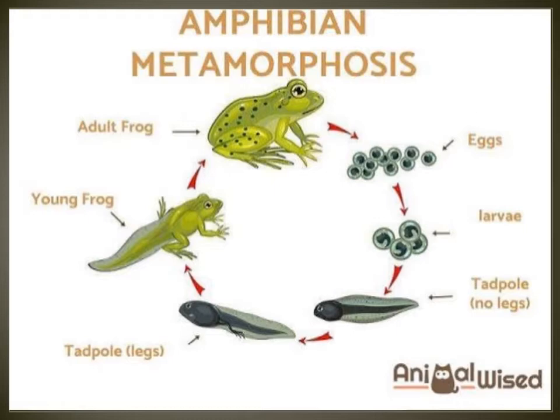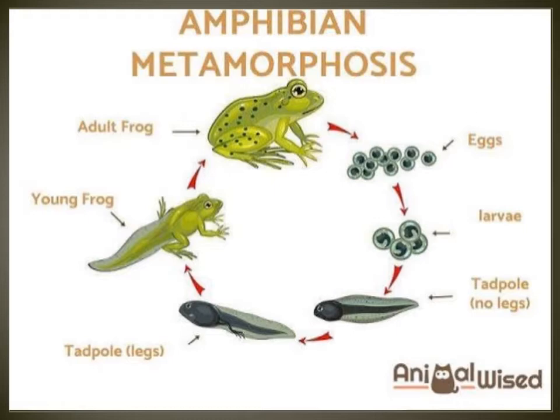After that you see the adult frog. How many changes are there? There is a change in the physical form. What is metamorphosis? Change in physical form. That is called metamorphosis.